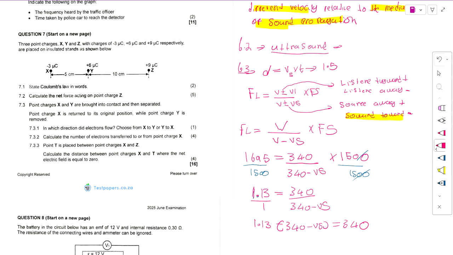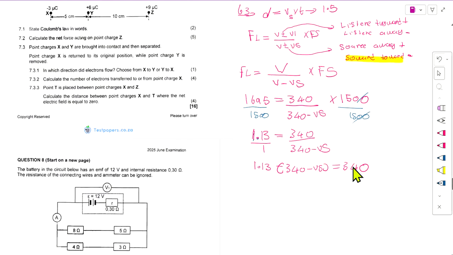Then we divide both sides by 1.13, which gives 340 minus Vs equals 340 divided by 1.13, which is 300.88. So now for Vs, when we do the math, 300.88 minus 340 is going to give us 39.12, but it's going to be negative, and we divide both sides by this negative, which gives us the answer.